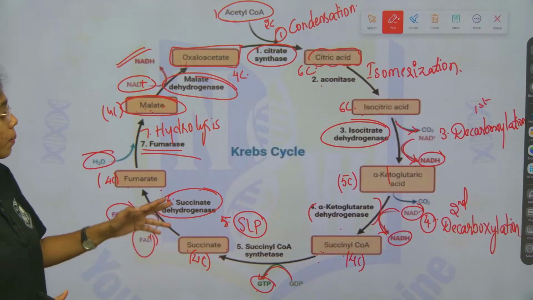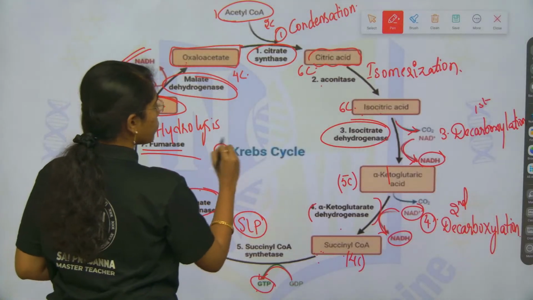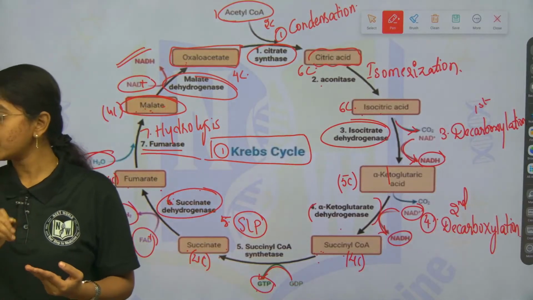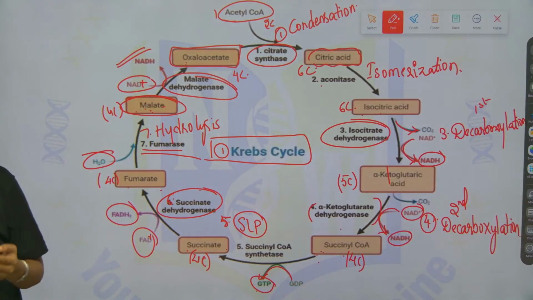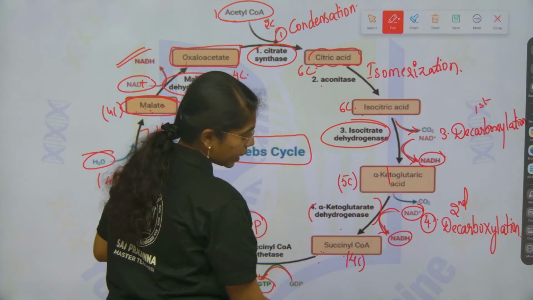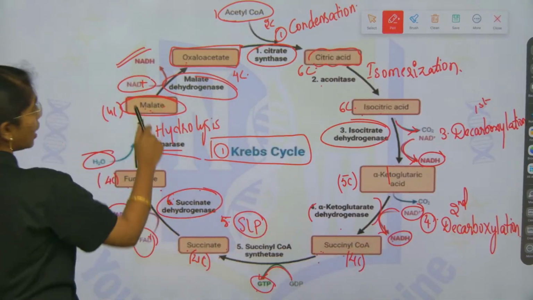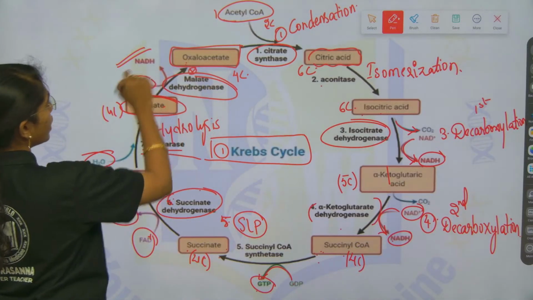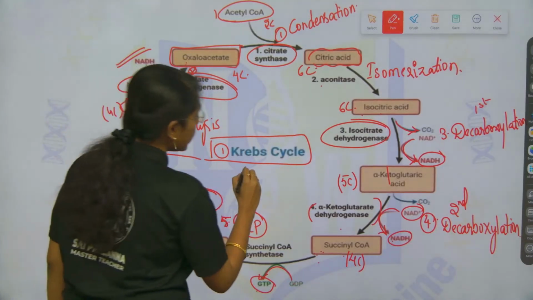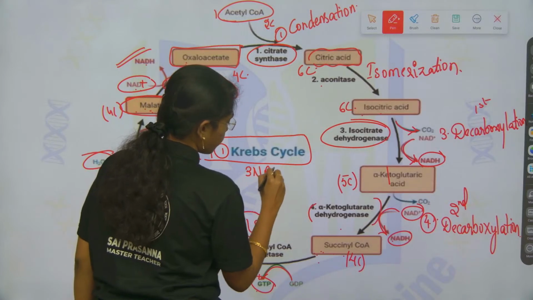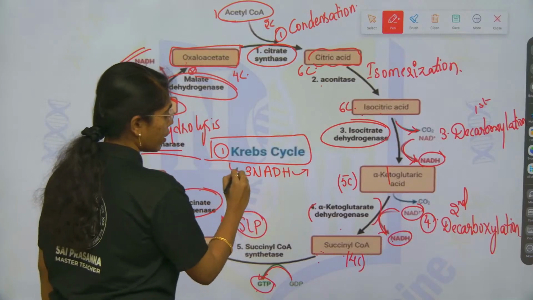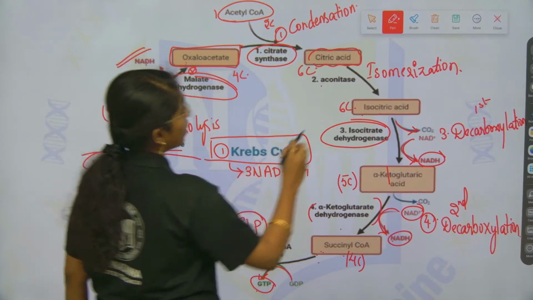Remember that. But for a single Krebs cycle, how much amount of NADH, how much amount of FADH2 and how much amount of ATP is released? That is the question though. So, you have to remember here 1 NADH and here NADH, and the last step, 8th step, also 1 NADH is produced. So, from a single Krebs cycle, 3 NADH are produced. 3 NADH will be released out, okay, from a single Krebs cycle.